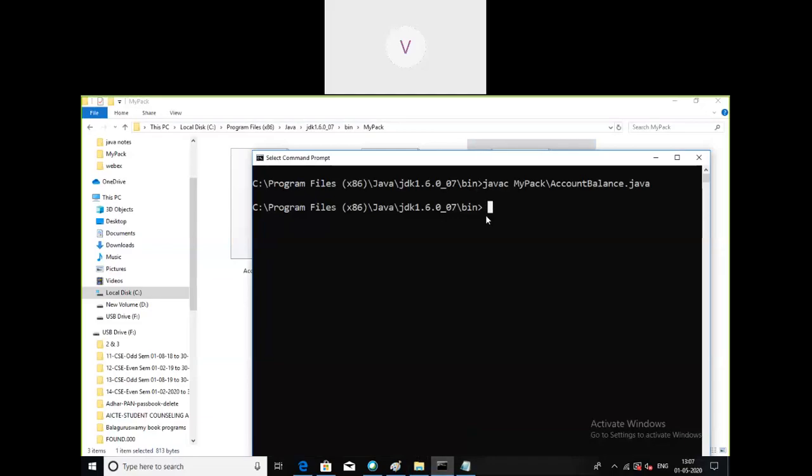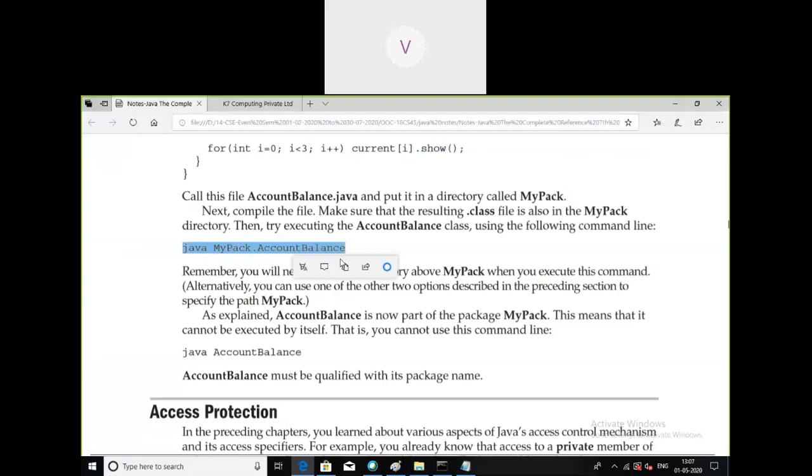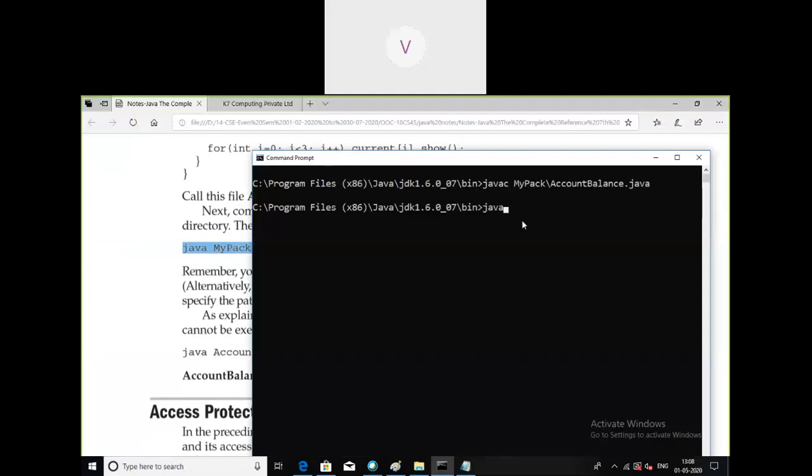So now how do you run that? The command for that is this one. What is that? java mypack.account balance. One second. java mypack dot account balance dot class. This slash you should remove now. Right? This is the output of the program.